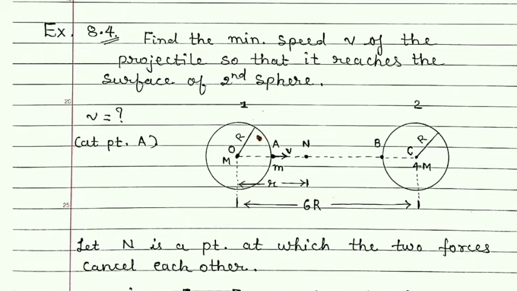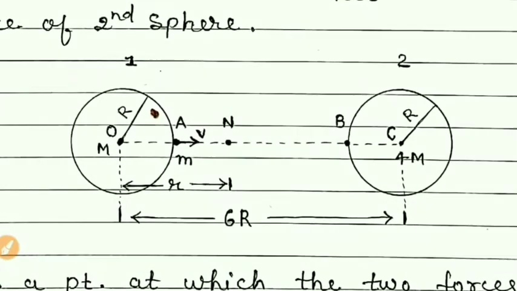Now example number 8.4. Students, here two spherical objects are given.